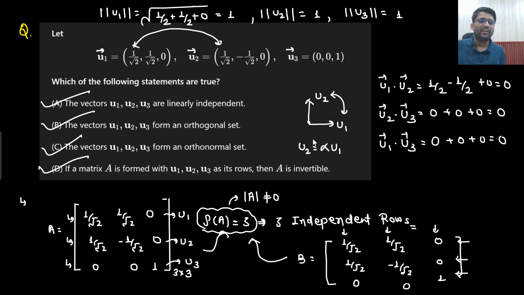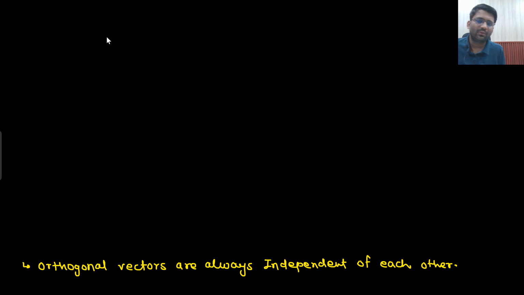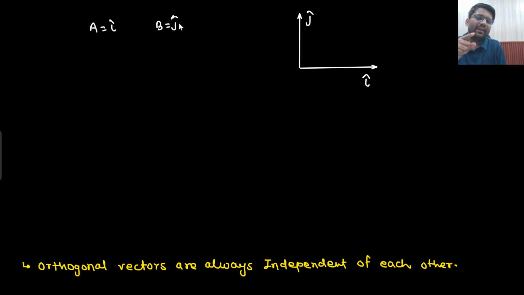If they are perpendicular to each other, let's just say u1 is i cap. And let's take some other vector. Let's take vector A as i cap and vector B as j cap. So I hope you know what is i cap. i cap means x direction. So i cap is the unit vector in x direction and j cap is the unit vector in y direction. So this will be your i cap and this will be your j cap. Can you any day write down j cap in terms of i cap? No, sir. They are completely different. No. i cap, j cap. This is representing different direction. This is representing different direction. I can never write down this j cap in terms of i cap.